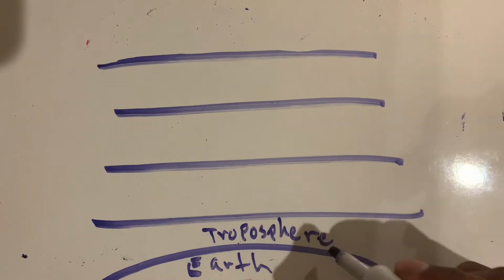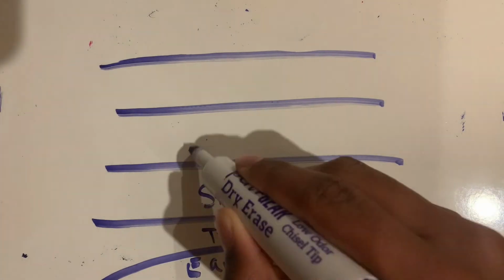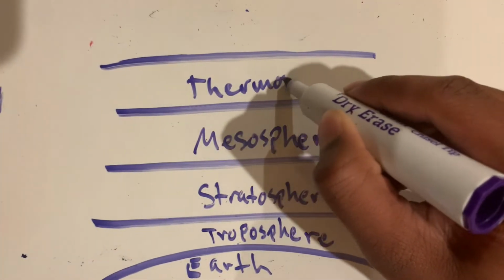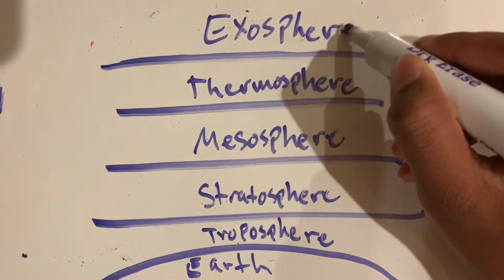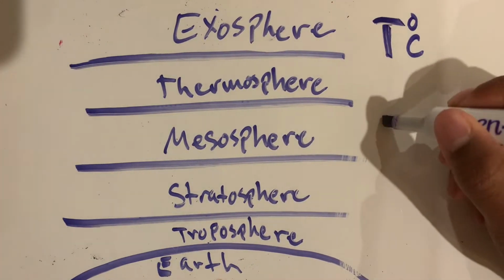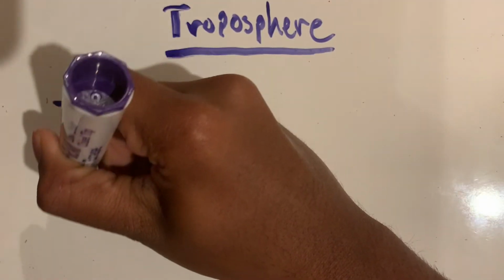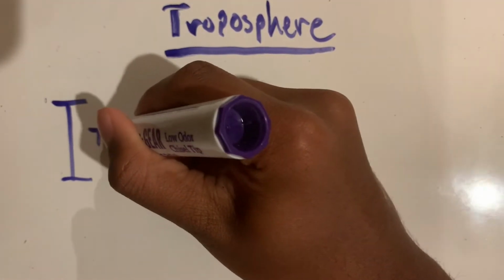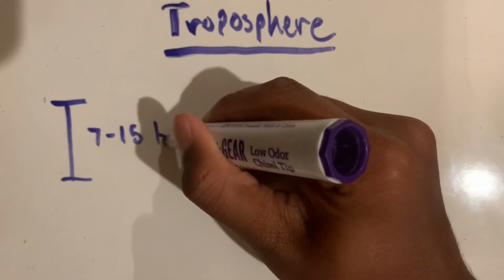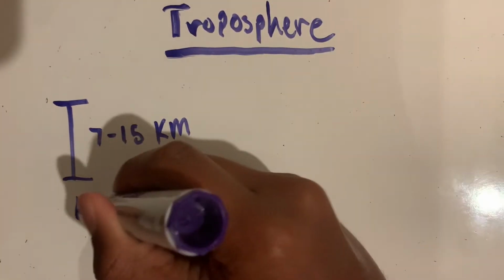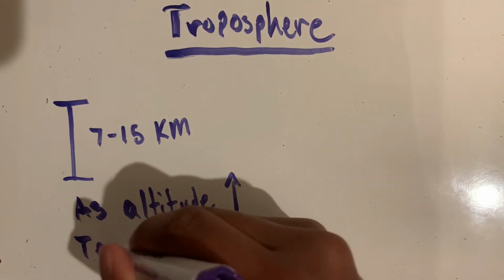There are 5 layers of the Earth's atmosphere: the troposphere, stratosphere, mesosphere, thermosphere, and exosphere. Each layer is marked by a different gradient of temperature as a function of altitude. The lowest level of the atmosphere, the troposphere, stretches from about 7 to 15 kilometers from the surface. Temperatures in the troposphere decrease with altitude.